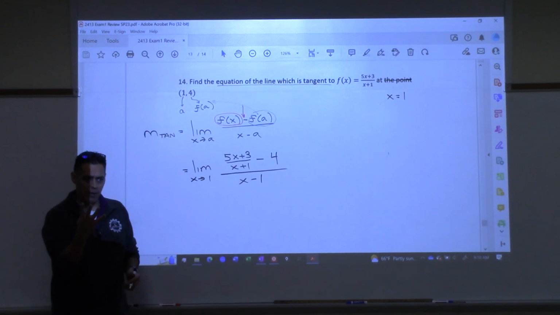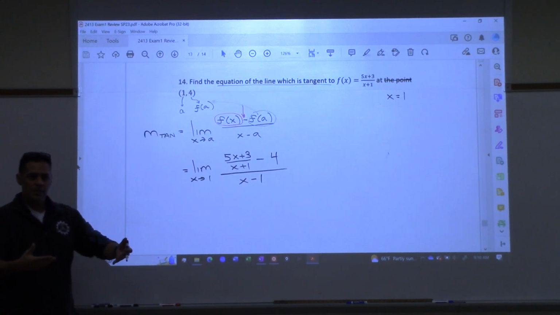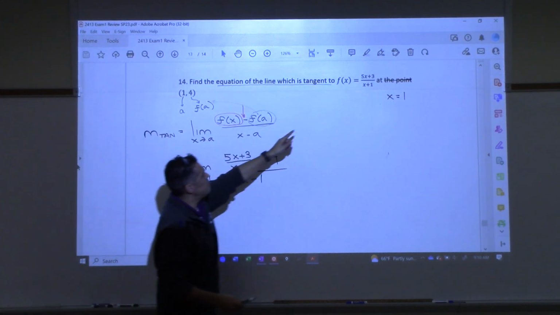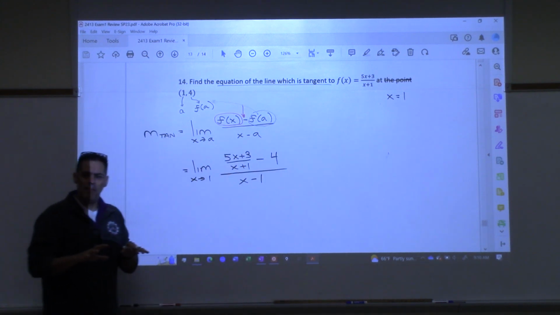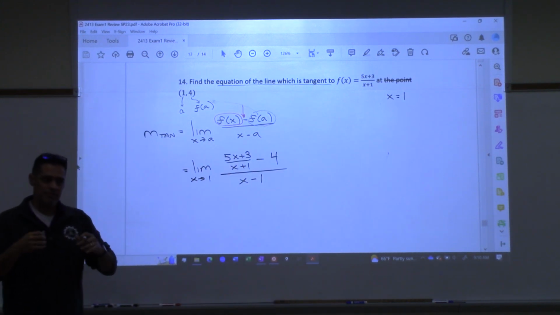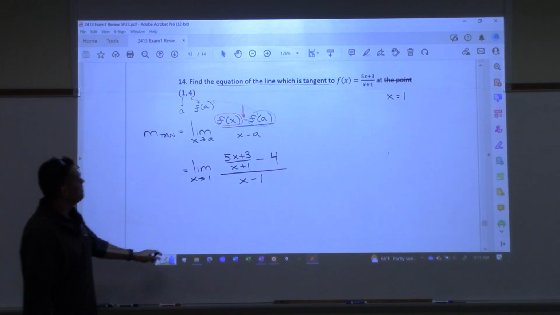I didn't give you the 4, which means that you would have to get that 4 yourself. But it's not that hard to get the 4 because you just plug 1 into this and you get 4. So just be aware of that. The problem could come, I either give you the point, which is everything you need, or I give you just the x value, which means you have to go get the f of a.